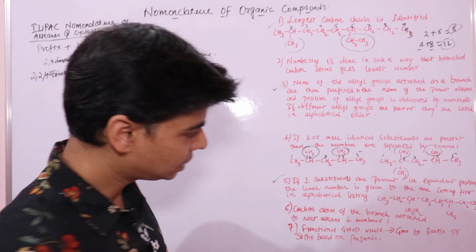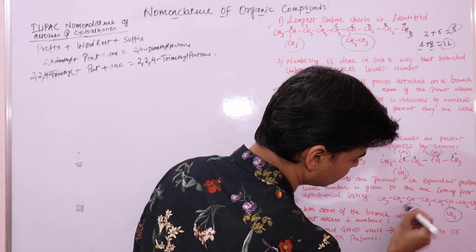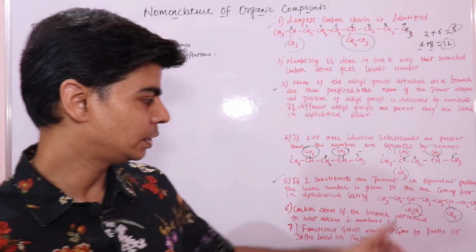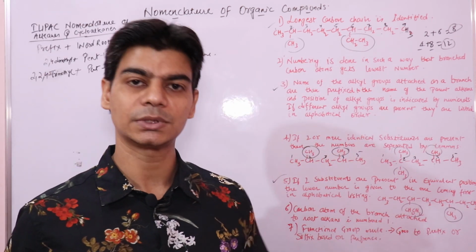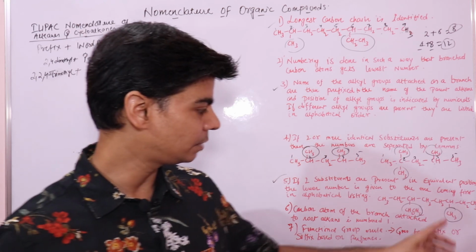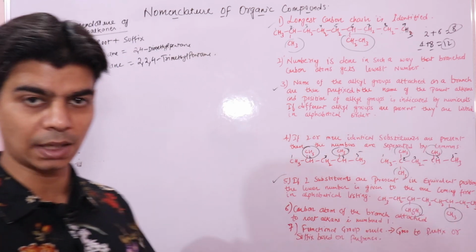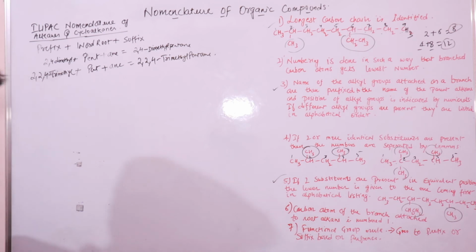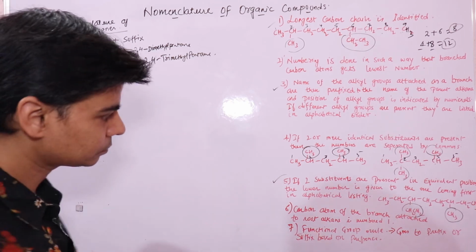This is what equivalent position means. So the two side chains you have, this is methyl, this is ethyl. Ethyl starts with E, so it comes first in alphabetical order; methyl comes after, because methyl starts with M. So how will you name it?